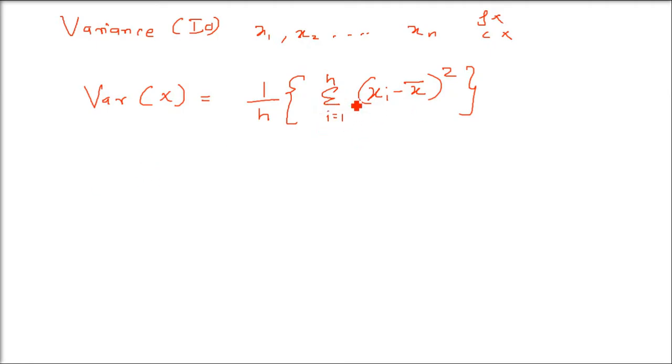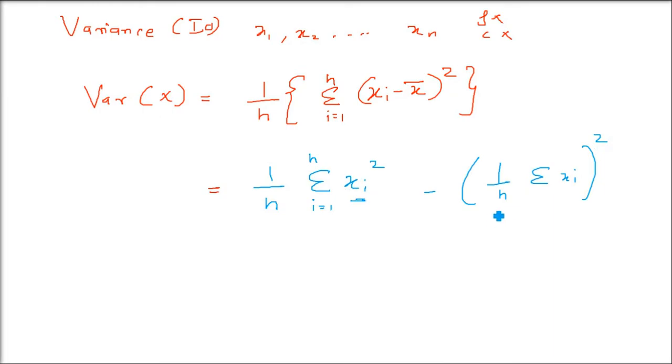Let us make it shorter. If I expand using (a minus b) whole square and apply the sigma, the final outcome for the variance is the same formula, but easier for computation: 1 by n sigma xi square, minus the square of (1 by n sigma xi). That is, first xi squared and added, and then sigma xi divided by n, whole squared. This is the formula of variance.